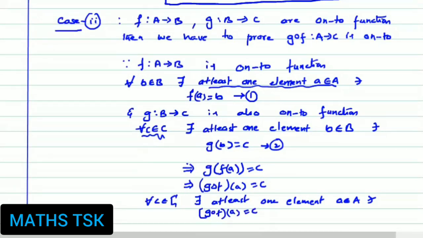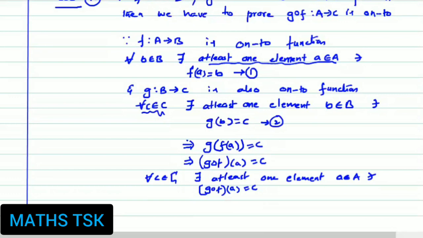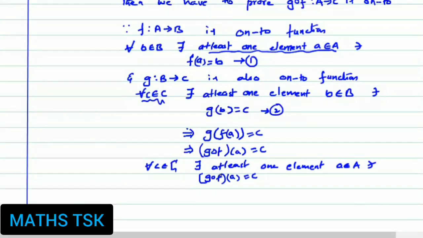So what can we conclude now? According to the definition, it's proved. Therefore, g∘f maps A to C is an onto function.